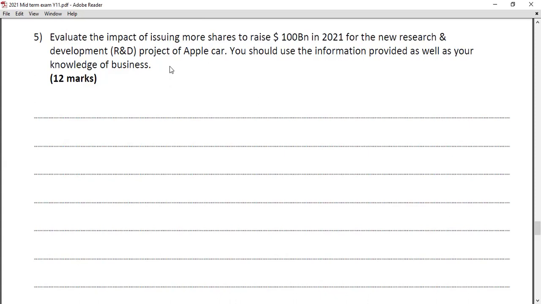Some of you actually answered this question by comparing with others, like electric vehicle maker Tesla. Some talk about how even Tesla is going to do a share issue like that. Some people talk about Samsung, even Huawei. They are similar competitors, so they analyze this. They also talk about the impact on the share market, like what happened in the share market as a result of the share issue.